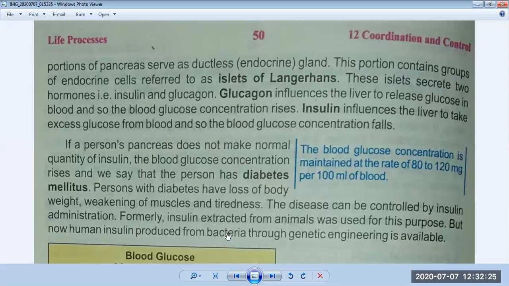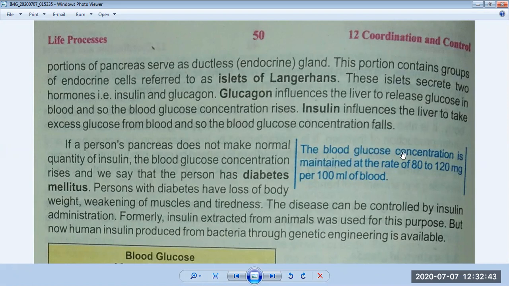We all know, and these examples are in our surroundings, that people who are diabetic use insulin tablets or injections. They use insulin injections and tablets on a daily basis. Okay, now look at the box here.